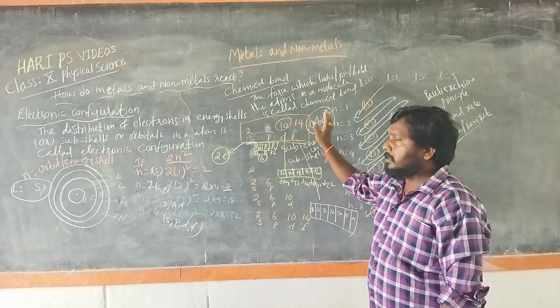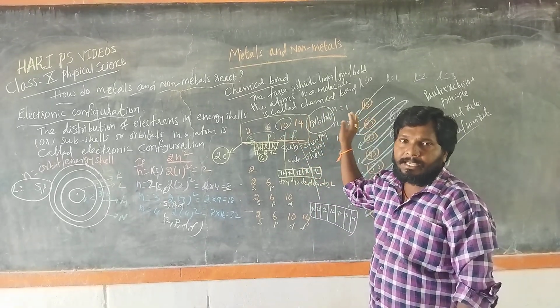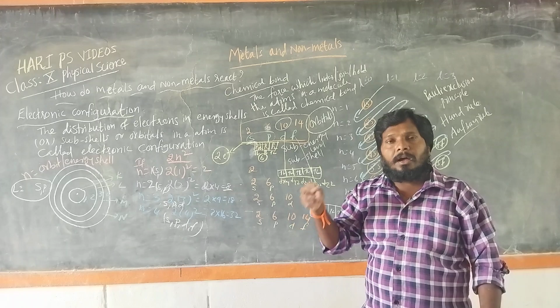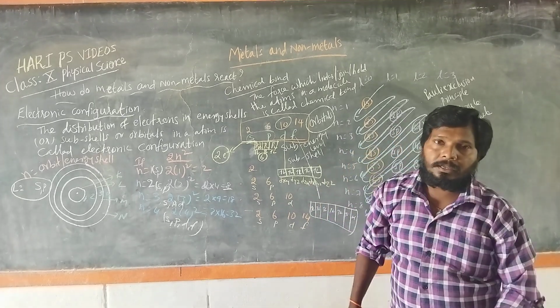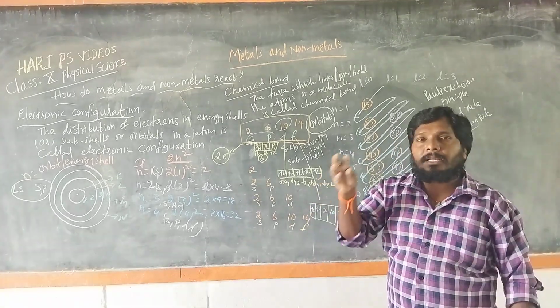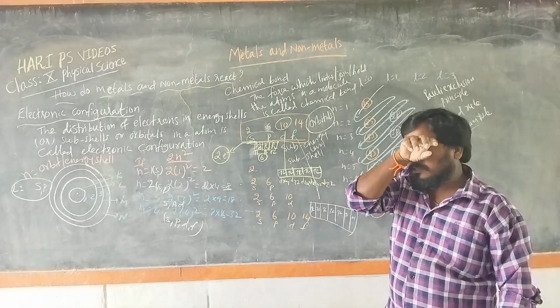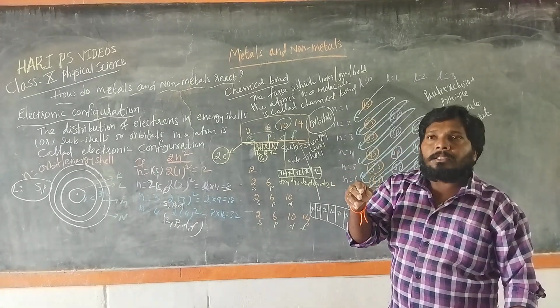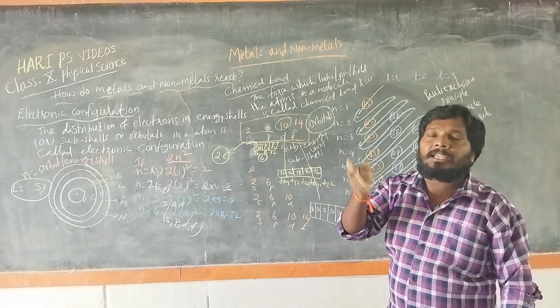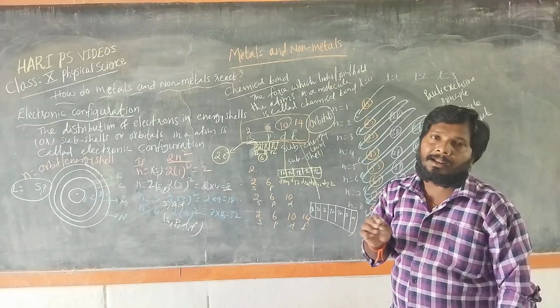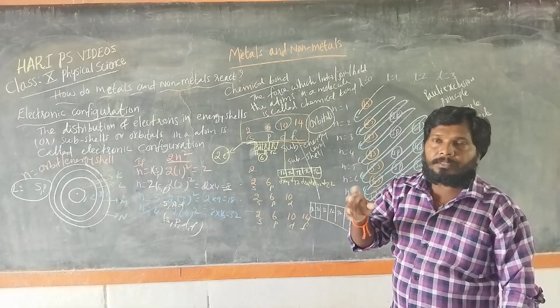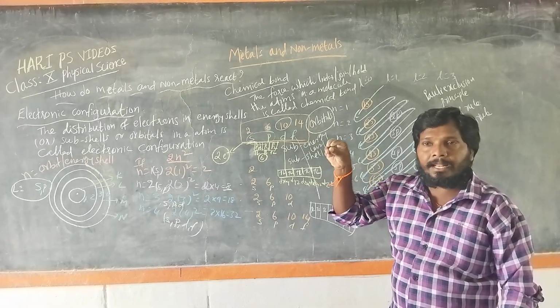They are S, P, D, F. These S, P, D, F are also called the orbitals. So orbitals are the region where the probability of finding electrons is highest.